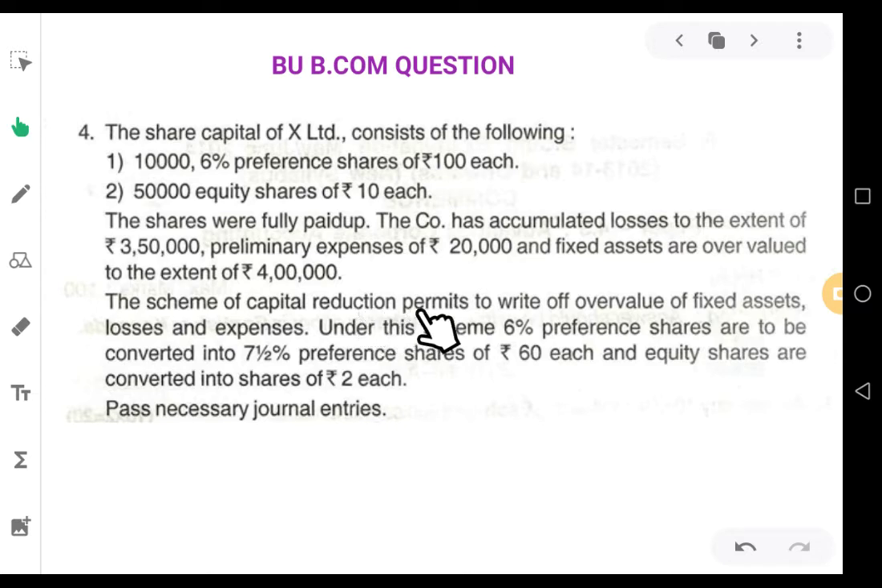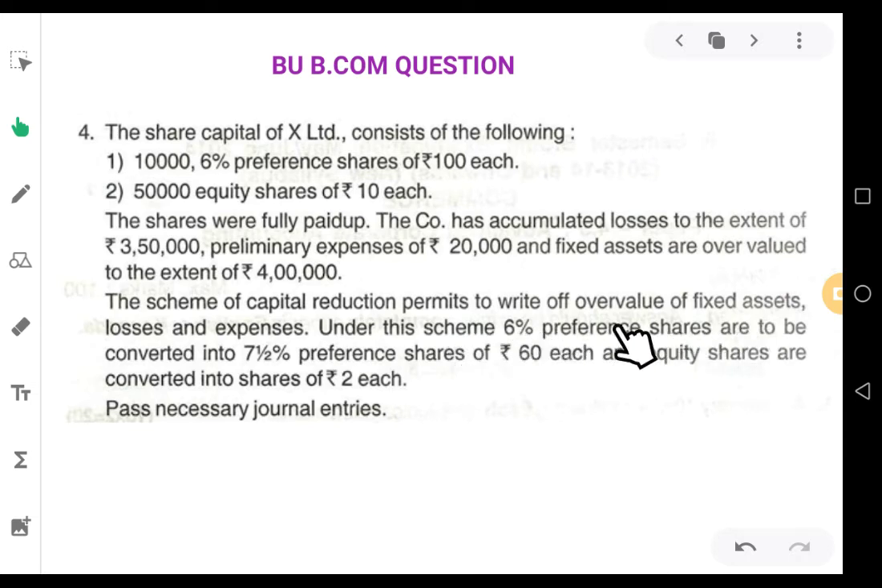So the scheme of capital reduction permits to write off overvalue of fixed assets. They have just now told about the overvalued part of the fixed assets, that is 4 lakhs rupees. As a part of the scheme of internal reconstruction, they are going to write off this overvalued part of rupees 4 lakh fixed assets. And losses and expenses, in the sense, this accumulated losses of 3,50,000 and preliminary expenses of 20,000 will also be written off from the balance sheet. Under this scheme,